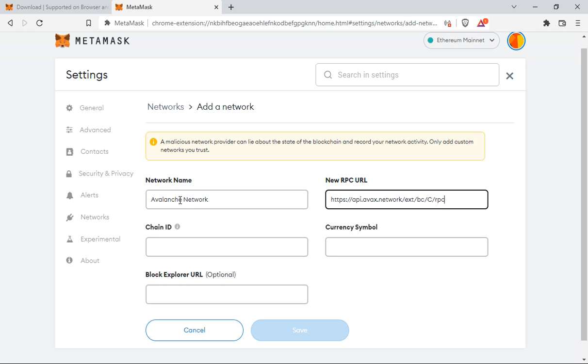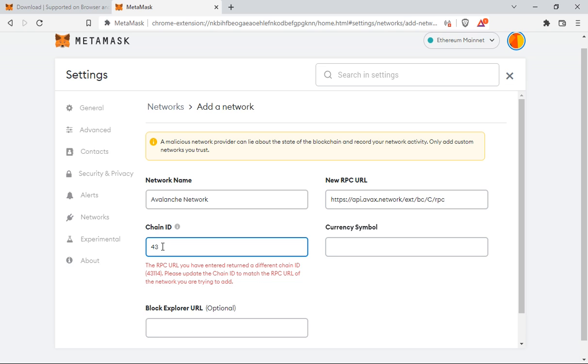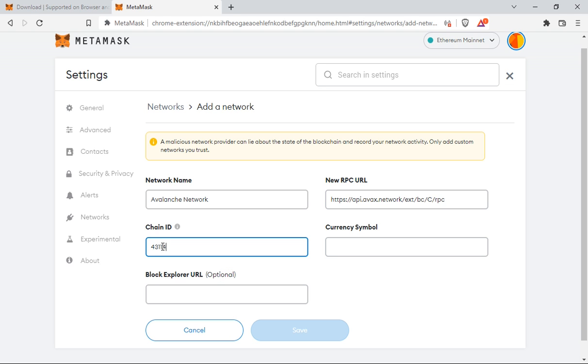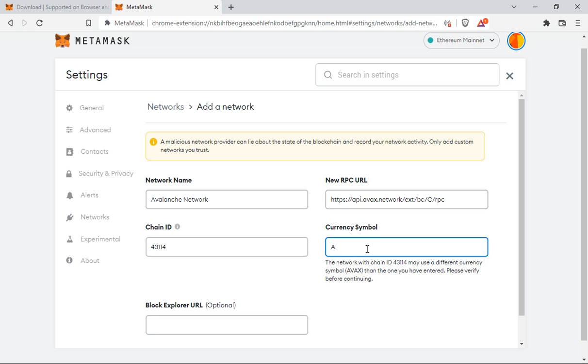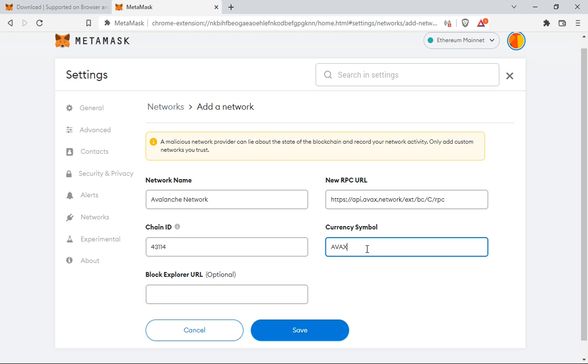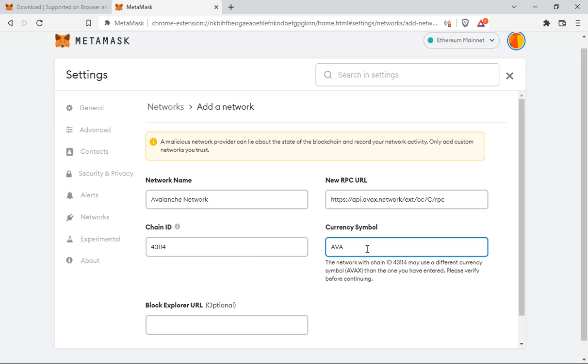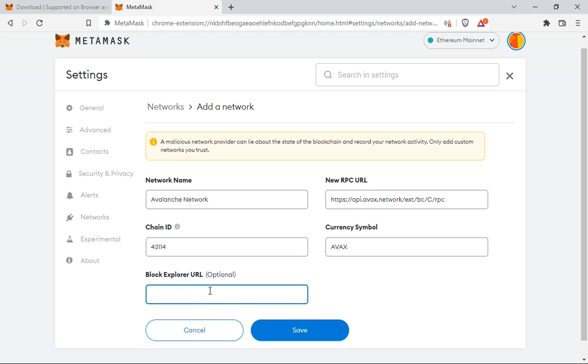Chain ID is 43114. Your ticker symbol or your currency symbol is AVAX. The network chain ID is 43114. It may use a different currency symbol than the one you have entered. Please verify before continuing. So we're going to put it there.